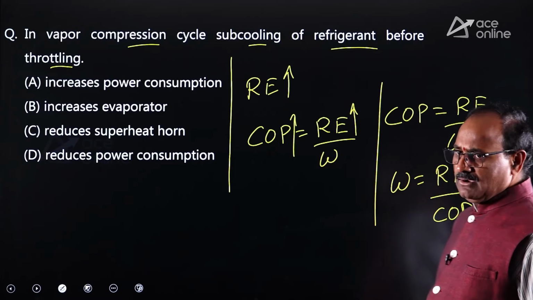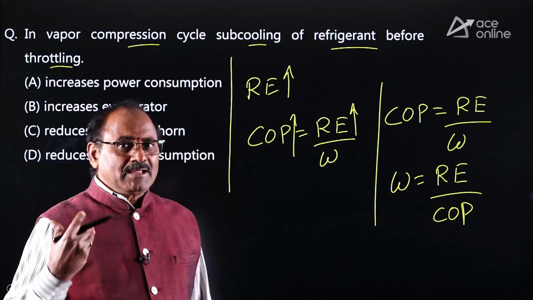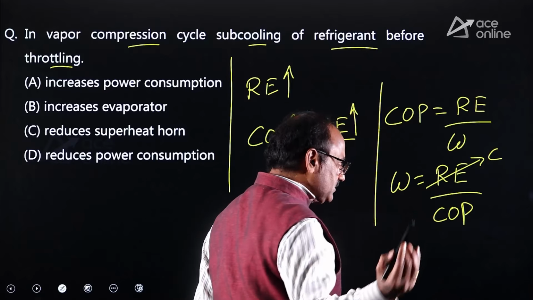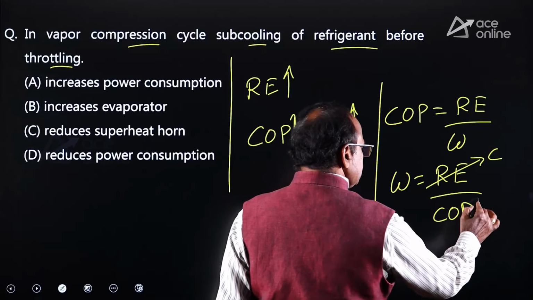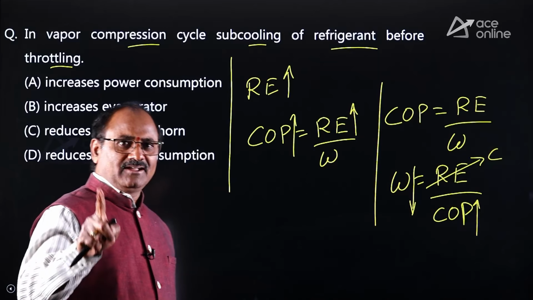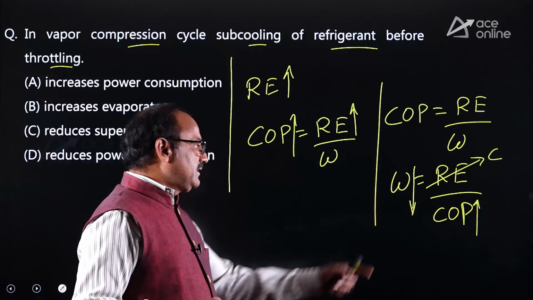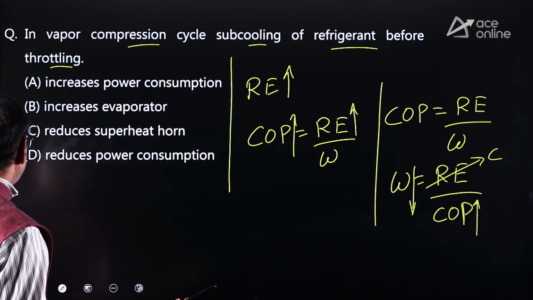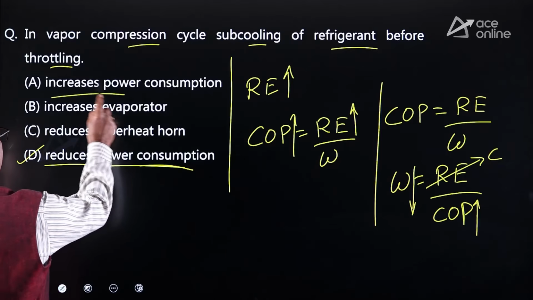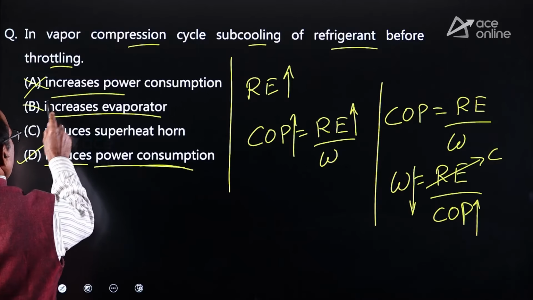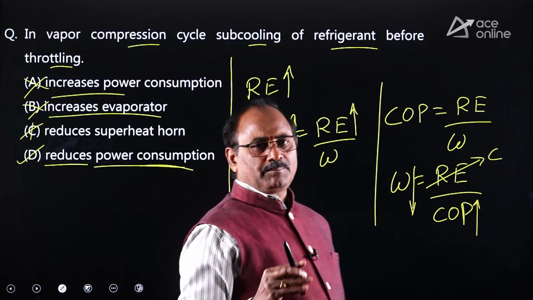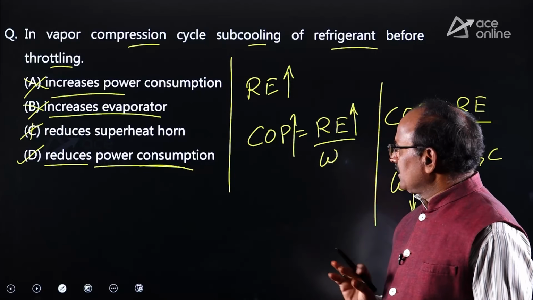If you want to decide the work input with the subcooling mechanism for the same cooling effect, for the constant refrigeration effect, because of the subcooling, since COP increases, work input decreases. Because of the increase in COP, work input decreases. So therefore, reduces power consumption can be selected. Increases power consumption, no. Increases evaporator, no. Reduces superheat, no. Reduces power: for the same refrigeration effect, definitely the power consumption decreases. Okay. So option D can be selected.